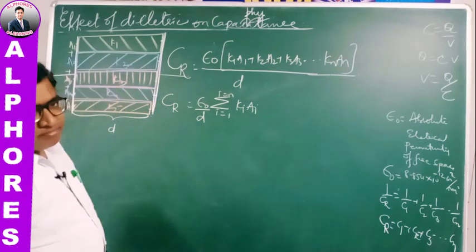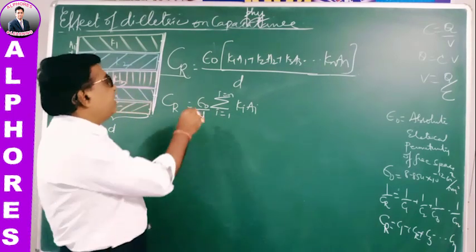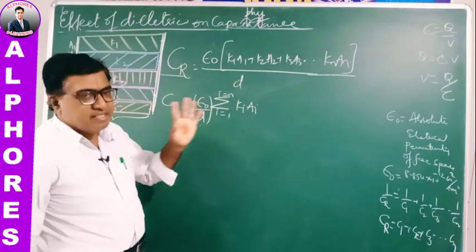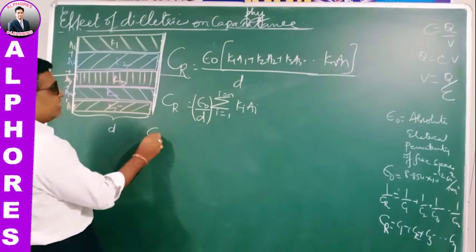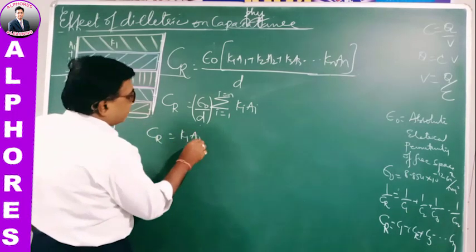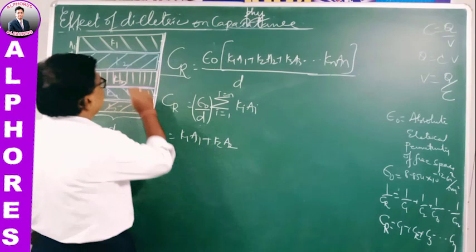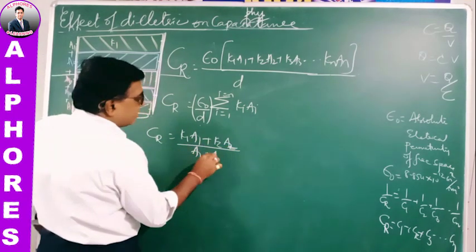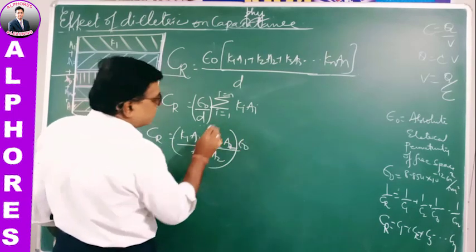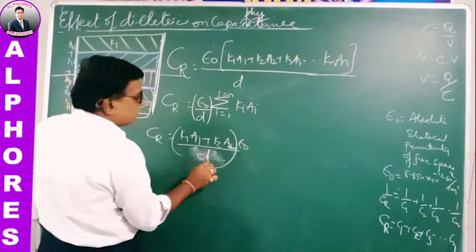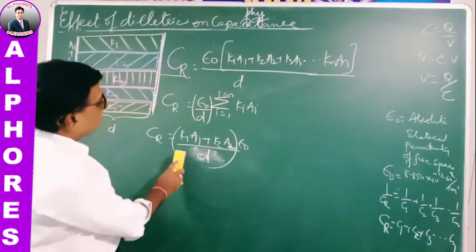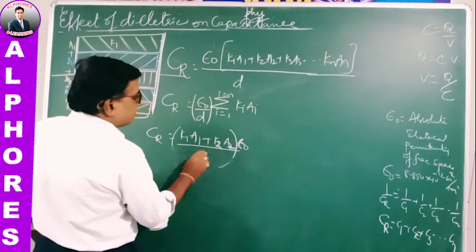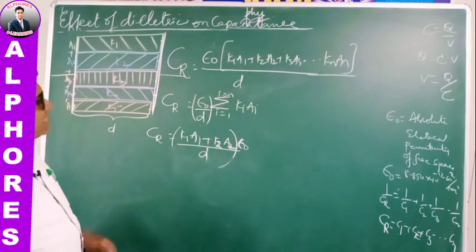This is sigma epsilon naught by D, of course, into sigma of Ki Ai, with the common factor being T, of course. Right? So the resultant capacity you can write as K1 A1 plus K2 A2. Suppose there are only two dielectrics, then K1 A1 plus K2 A2 by A1 plus A2 times epsilon naught. Well, by D it is K1 A1 plus K2 A2 epsilon naught by D, when there are only two dielectrics existing in this manner.